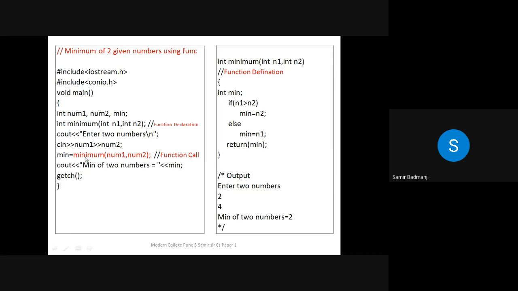Now see, we are calling this function minimum here, passing the two values num1 and num2 as arguments. So these will be passed as parameters to this function, n1 and n2. So suppose 2 and 3 are there, these are passed here. Is 2 greater than 3? No. So what will happen? Minimum will be 2. Then return 2. So when we call this function with these arguments, the answer will be returned to min, and we can just print out this min. So I have just shown you the output also. So all of you understood this program?